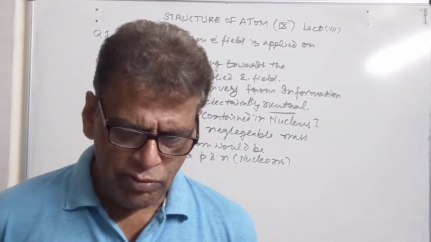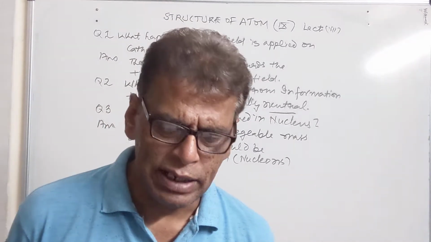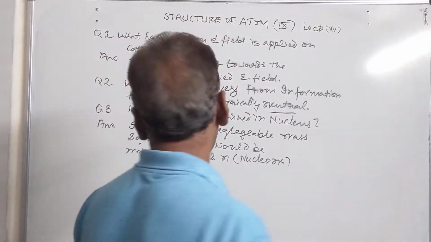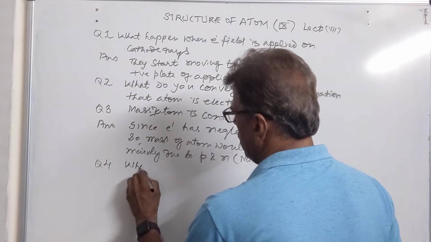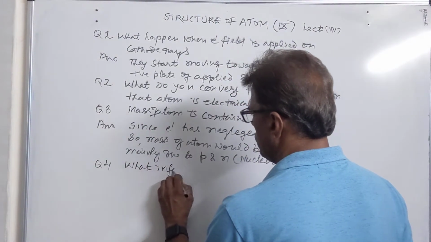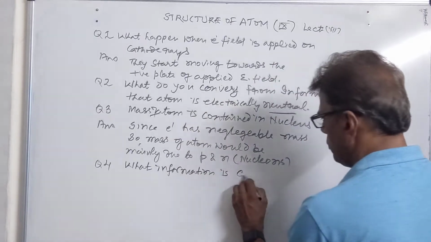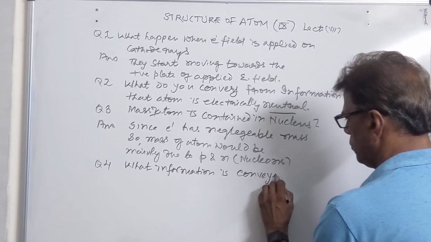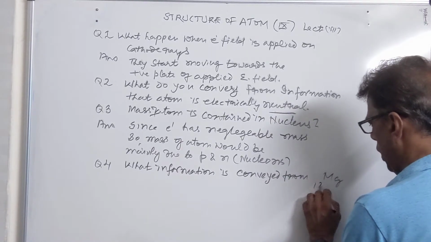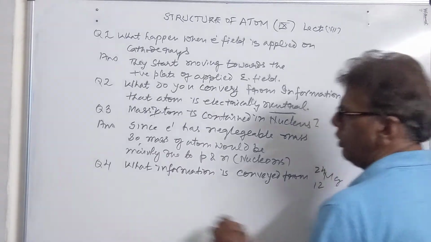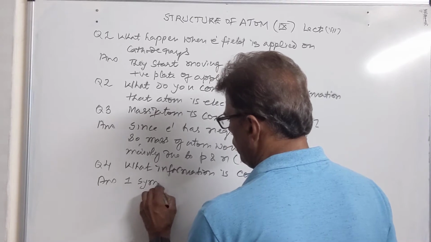Then we have, what information is conveyed from the statement that mass number of magnesium is 24 and atomic number is 12. What information is conveyed from Mg 12 24?